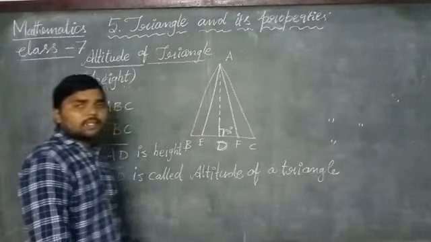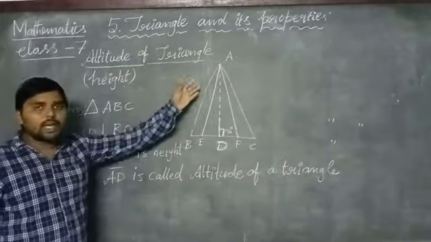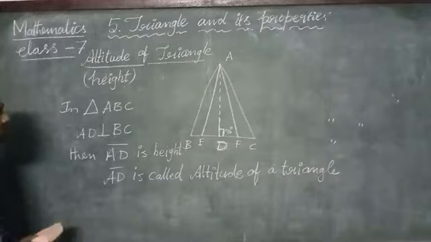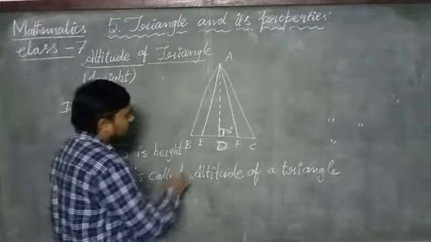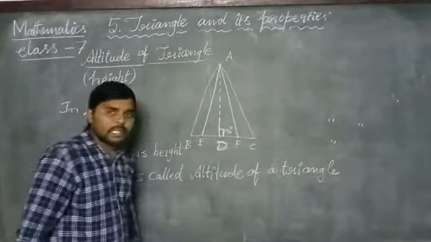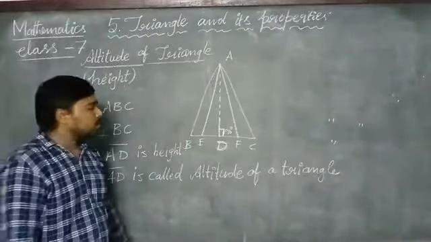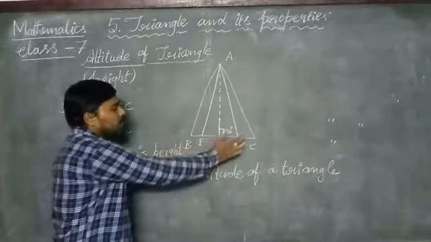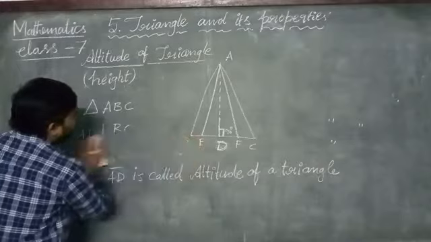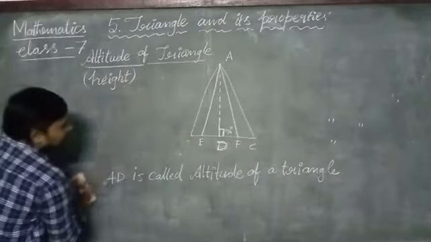Okay, in this way we can measure the height of the triangle. Now let us see, can we draw the altitudes from the vertices B and C? Yes, we can draw the altitudes from B and from C also. Now let us see how to draw the altitudes from vertex B and vertex C.